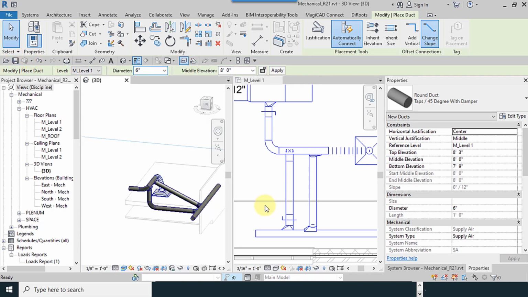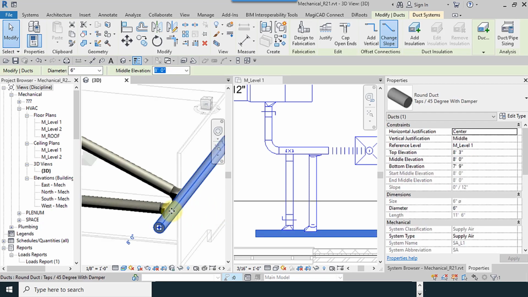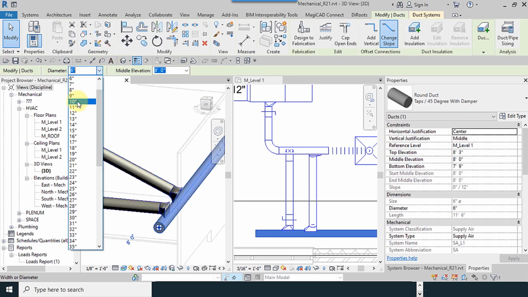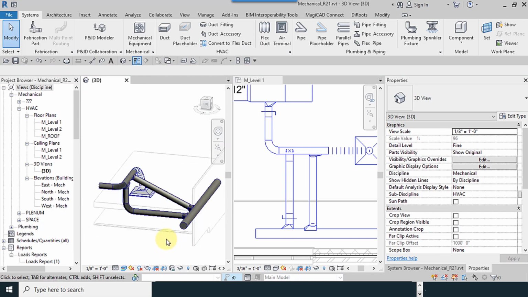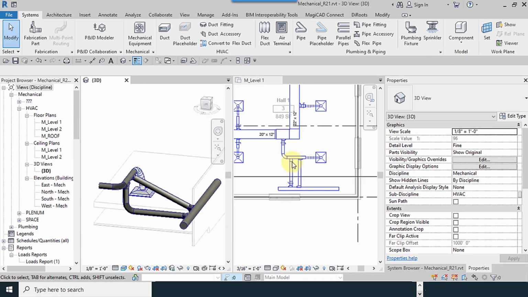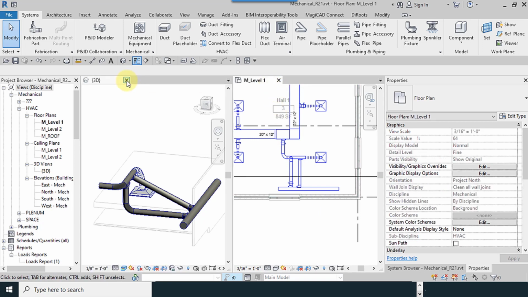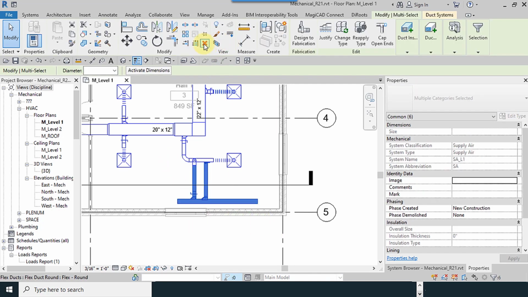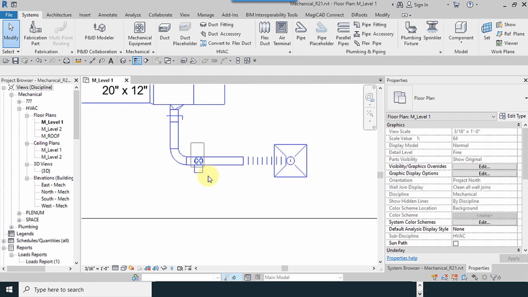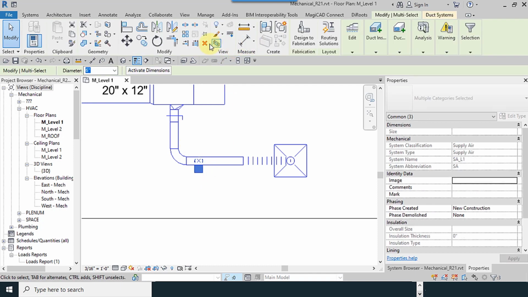The connection is tapped. I have to increase the size of this duct. So these tools are very important and very useful. I remove this, and for here too.